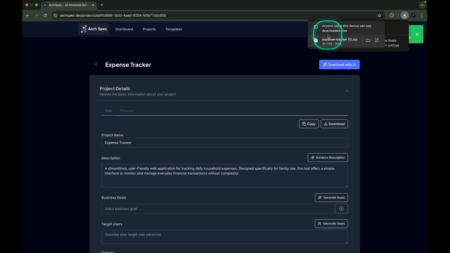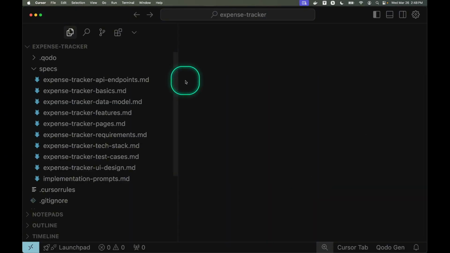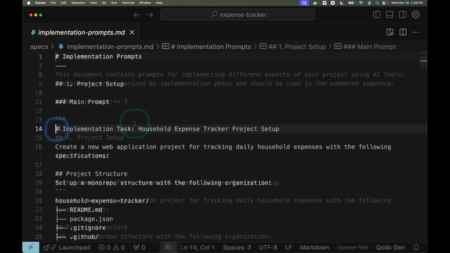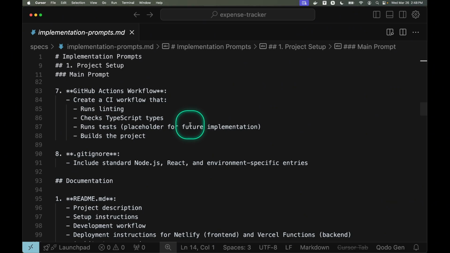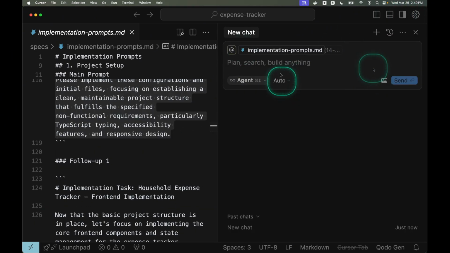Once downloaded, I'll open Cursor. In the Downloads folder, I'll open the Expense Tracker project. Now we can ask Cursor or Windsurf to implement everything. I'll copy the main prompt and say, create project in the current folder as per the setup prompt.